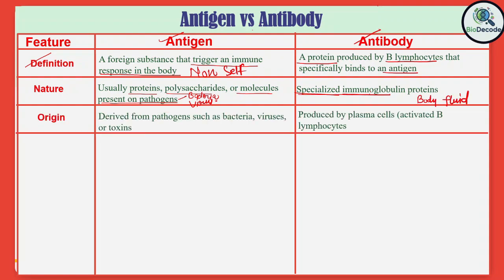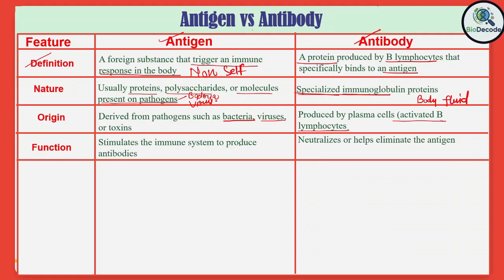Now let's understand the origin of the antigen and antibody. Antigens originate from an external source such as microbes, the bacteria, virus, or the toxins or foreign particles. Whereas the antibodies are produced internally by the plasma cells. And what are these plasma cells? These are the activated B lymphocytes.